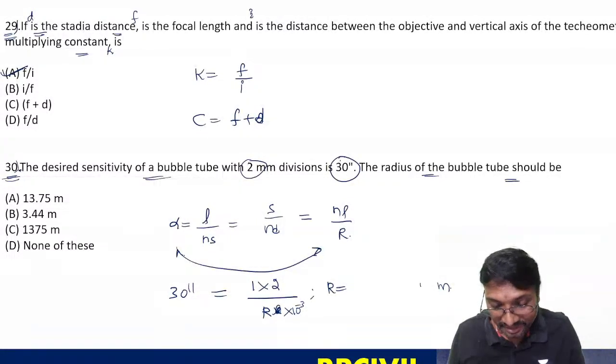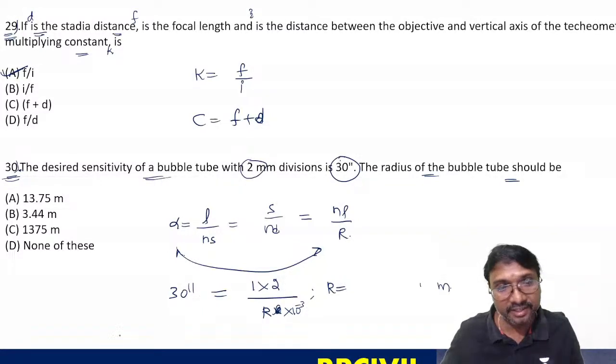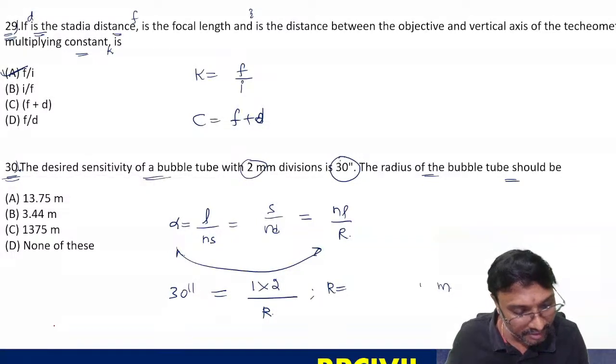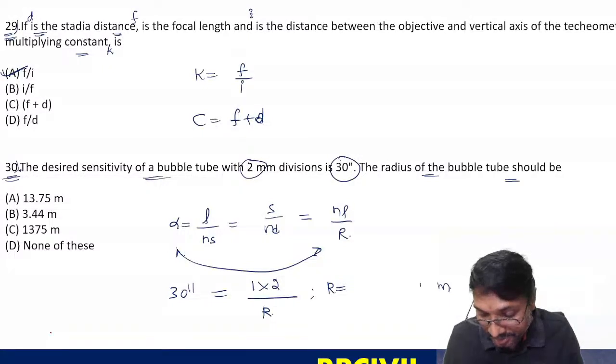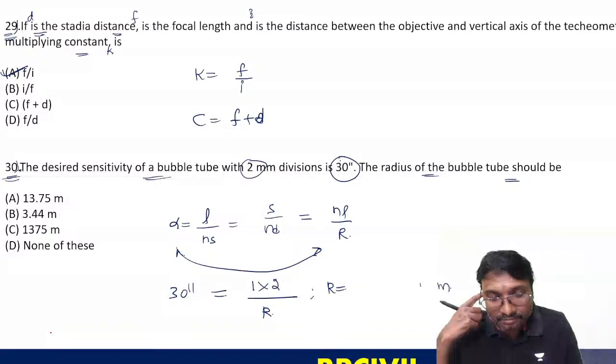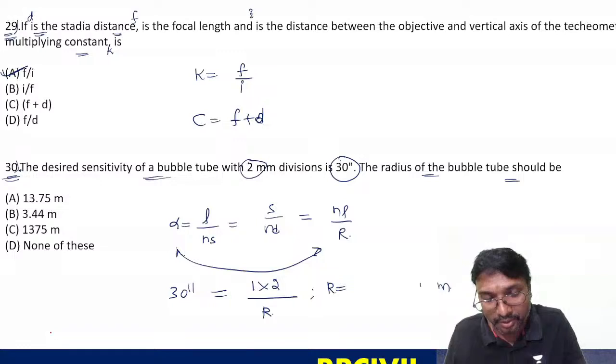Yes, that is correct. 206265 is missing. That 206265 is missing, absolutely correct. Where does the 206265 come into the picture? You forgot that for the alpha value. How can you get this alpha value? Do you remember this equation or not?